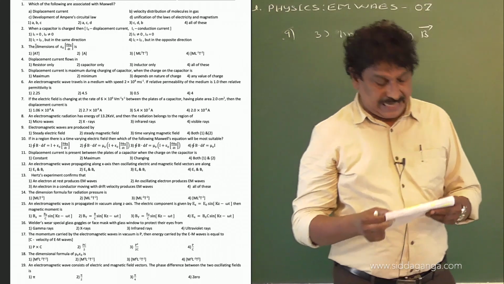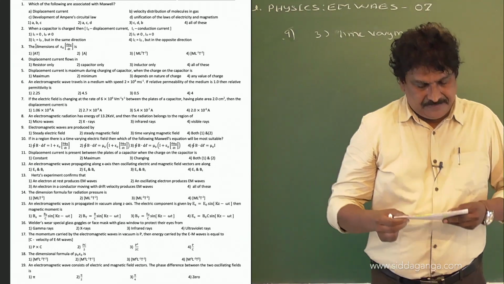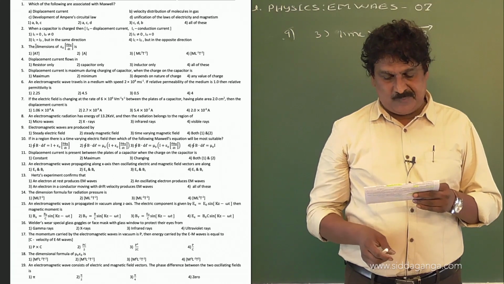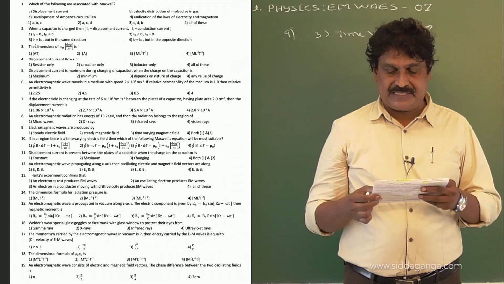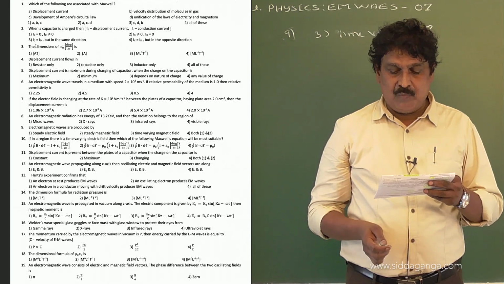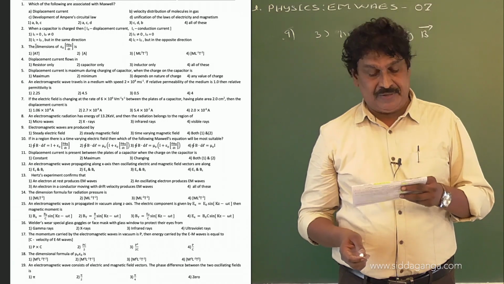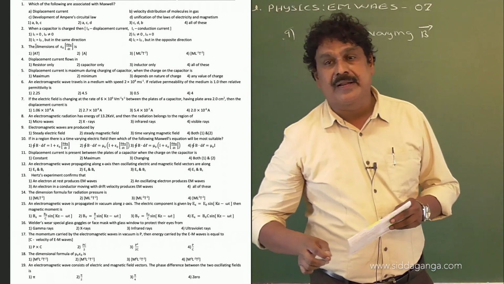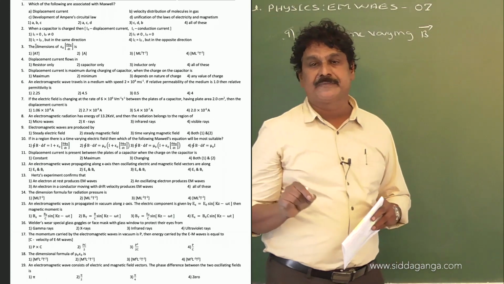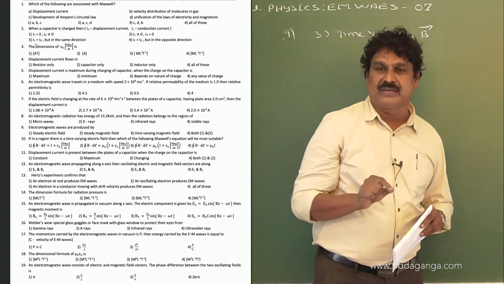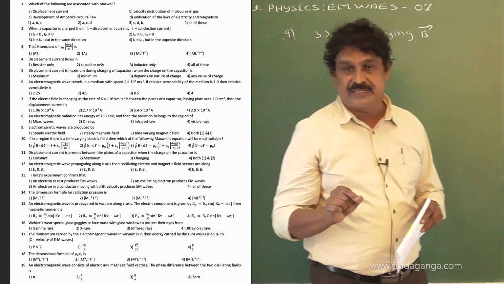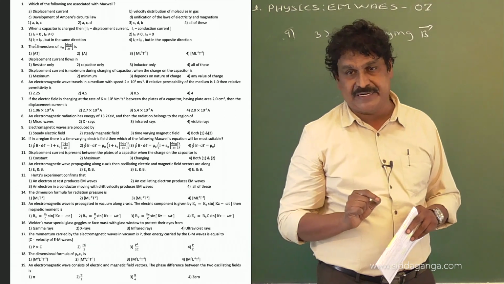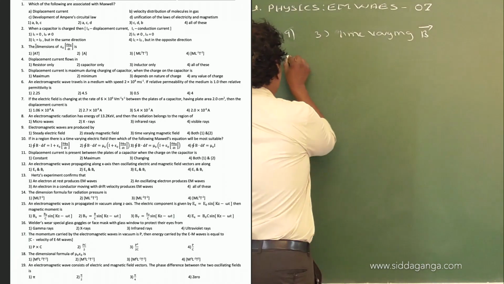Now, question number 10 we will take. In a region, there is a time varying electric field, then which of Maxwell's equations is most suitable? In a region, the displacement current is present. When displacement current is present, it means a capacitor is charging or discharging. When a capacitor is charging or discharging, then in that circuit there exists both conduction current and displacement current. So using